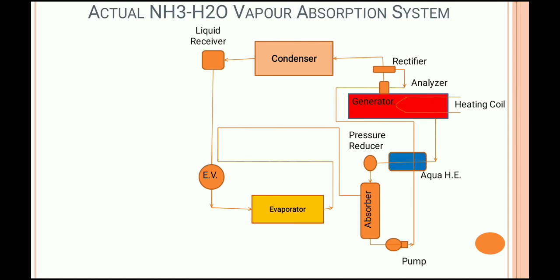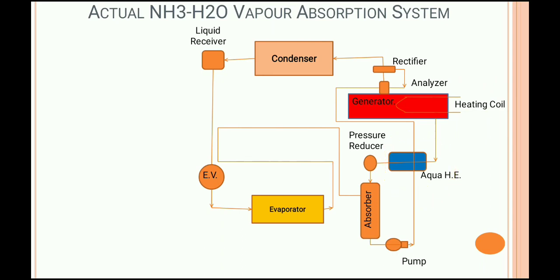For this purpose we are using the aqua heat exchanger. In a heat exchanger there will be two fluids; without a single fluid we cannot perform the heat exchanging process. Aqua heat exchanger means that the two fluids which go into the heat exchanger are in the liquid state.